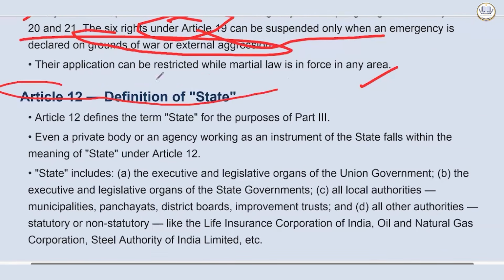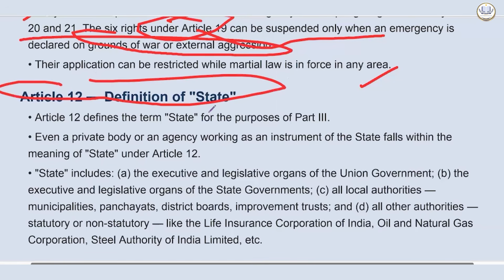Then let's see Article 12, that is the definition of state. Here the definition of state becomes important because they can ask you any question about which of the below things comes under the definition of state. So, according to Article 12, the term includes the following: Government and Parliament of India, the executive and legislature organs